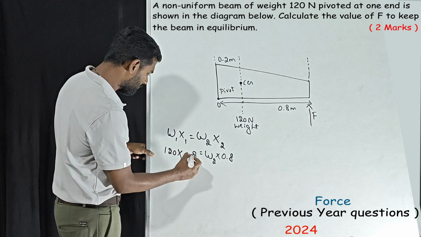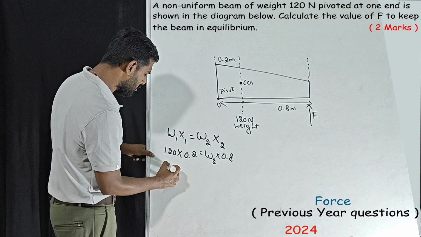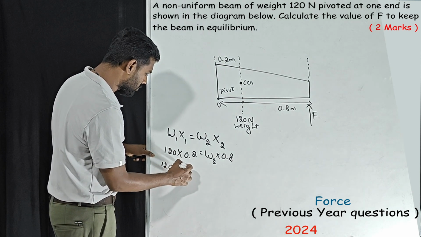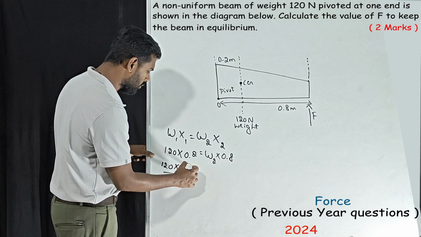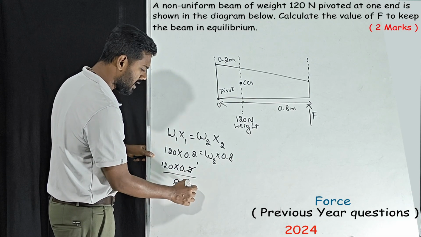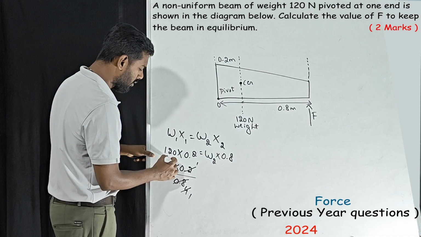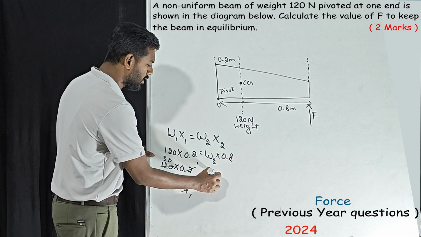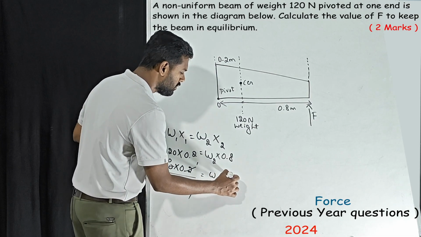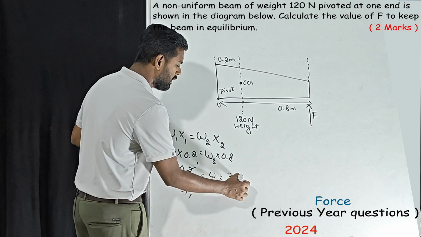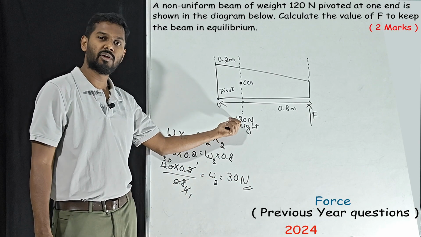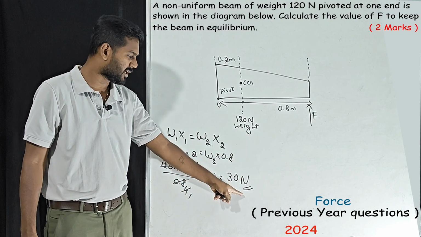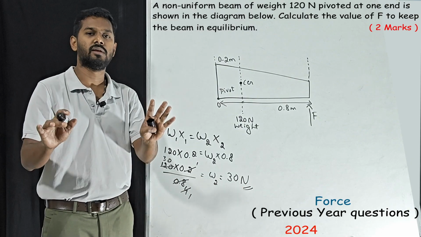Now W2 is equal to 120 into 0.2 by 0.8. 2 ones are 2, 2 fours are 8... so W2 is equal to 30 Newton. Why is it in Newton? Because the first weight was in Newton, that is why the second weight is also in Newton.